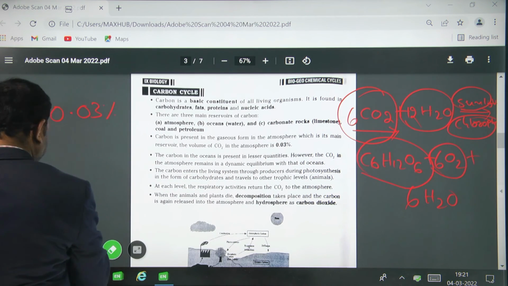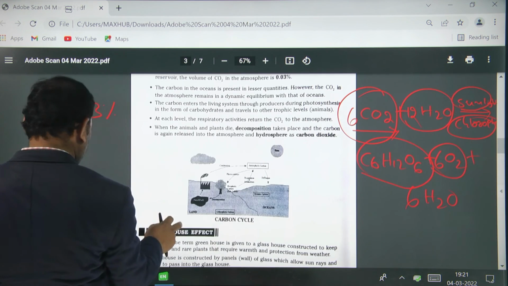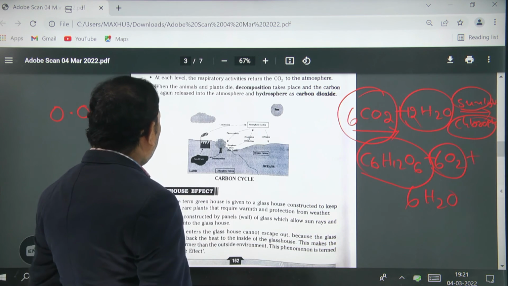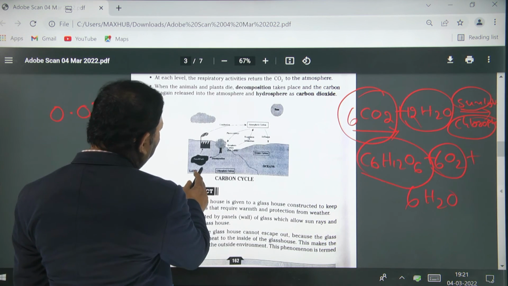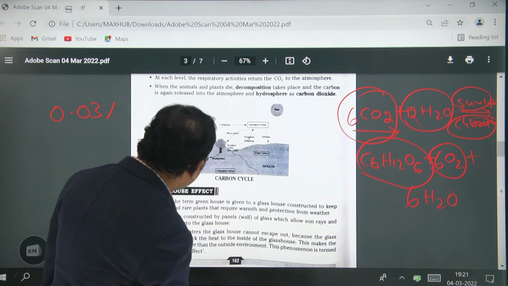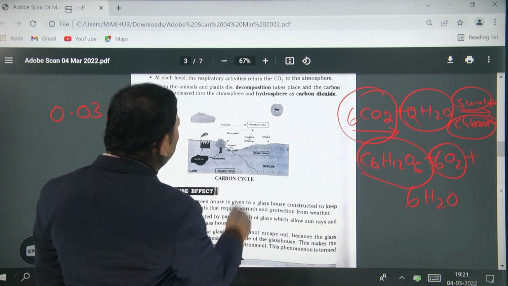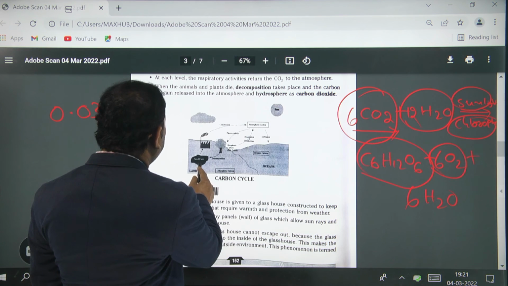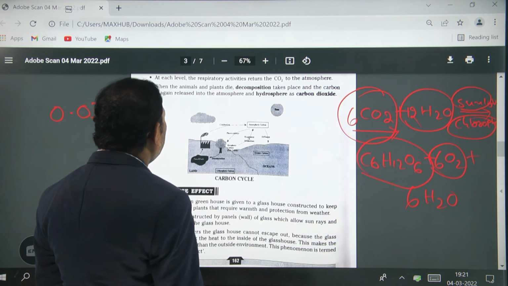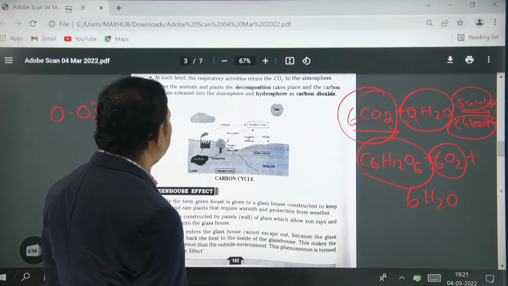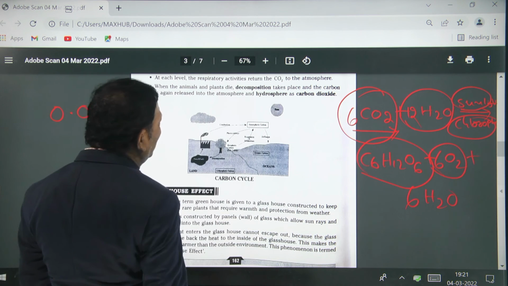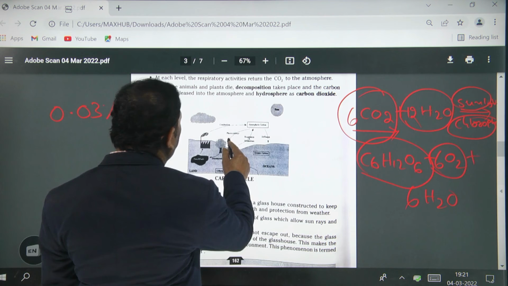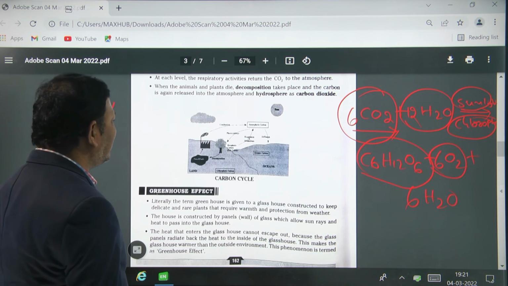Once you can see here. So here, what is this? This is the lithosphere, okay. So this is the ocean. Fossil fuels, okay. Through the combustion of these fossil fuels, carbon dioxide is released into the atmosphere. The green plants utilize this carbon dioxide, and they can synthesize their own food.